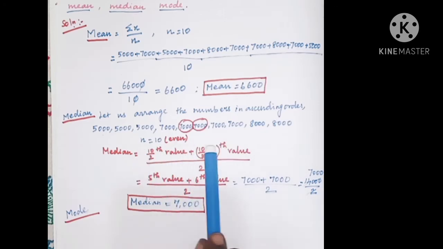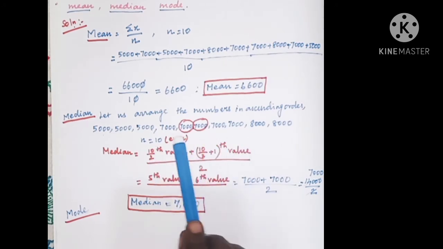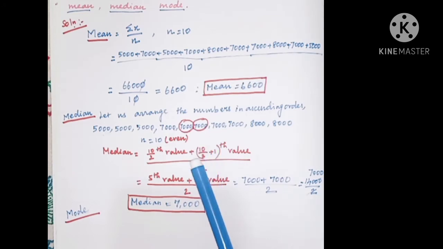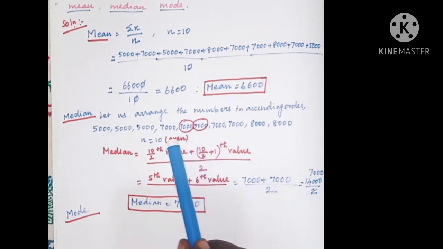So which number appears the maximum number of times? 7000. So mode is equal to 7000. Mode is the value of the variable which occurs most frequently.